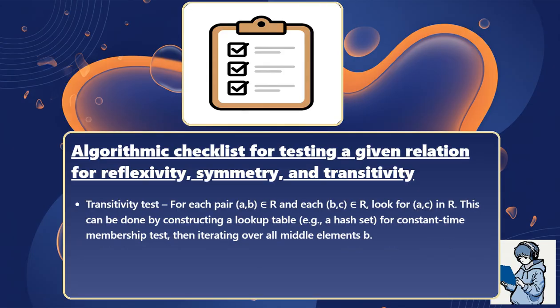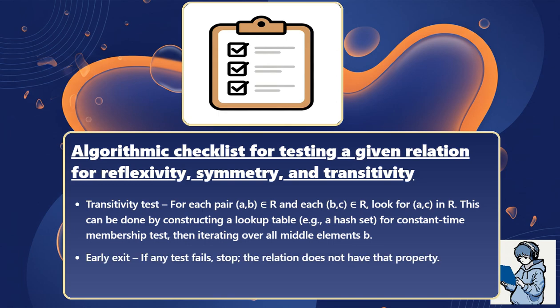Transitivity test: for each pair (a, b) in R and each (b, c) in R, look for (a, c) in R. This can be done by constructing a lookup table, for example a hash set for constant-time membership tests, then iterating over all middle elements b. Early exit.